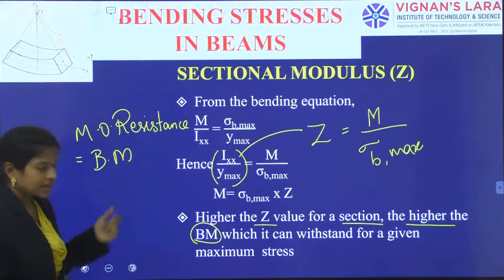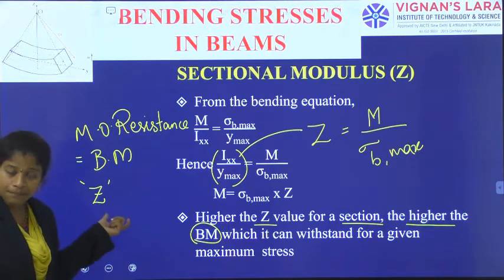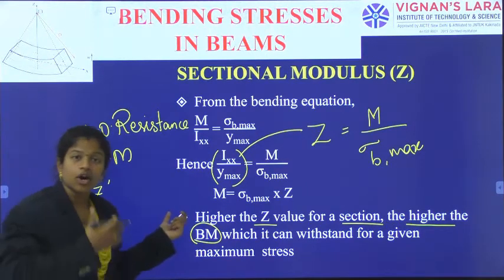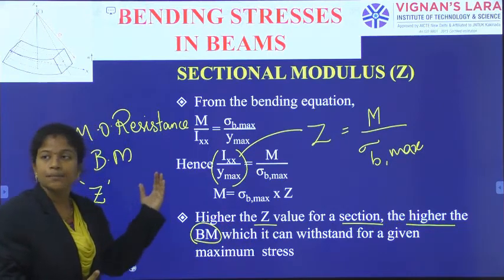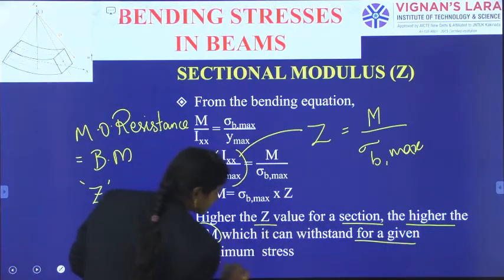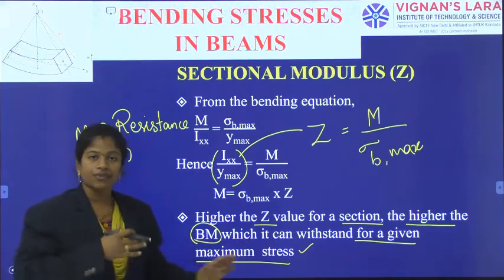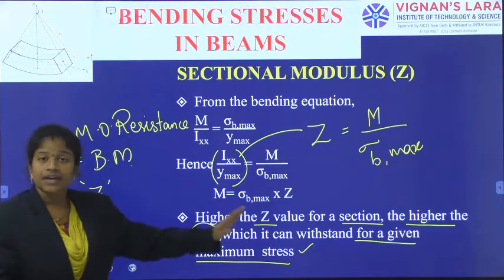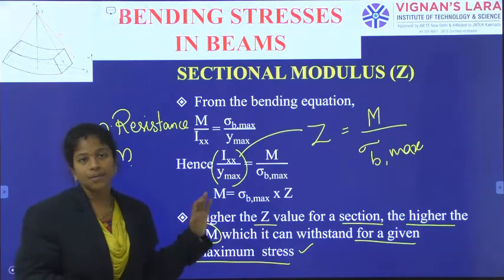So, when the Z value, the section modulus property of the member, is more, it can withstand more moment. For the given maximum stress sigma b max, if the Z of the member is more, it can offer more resistance to the moment.